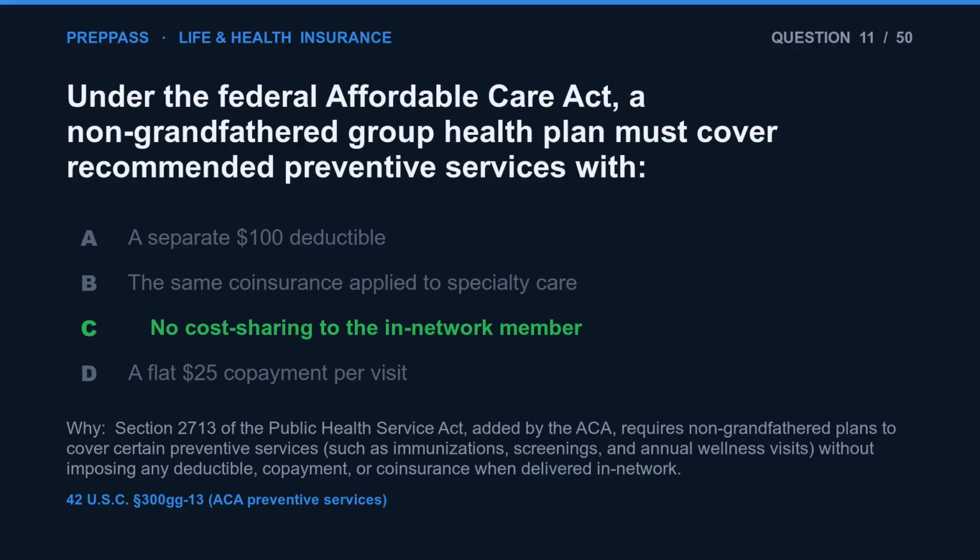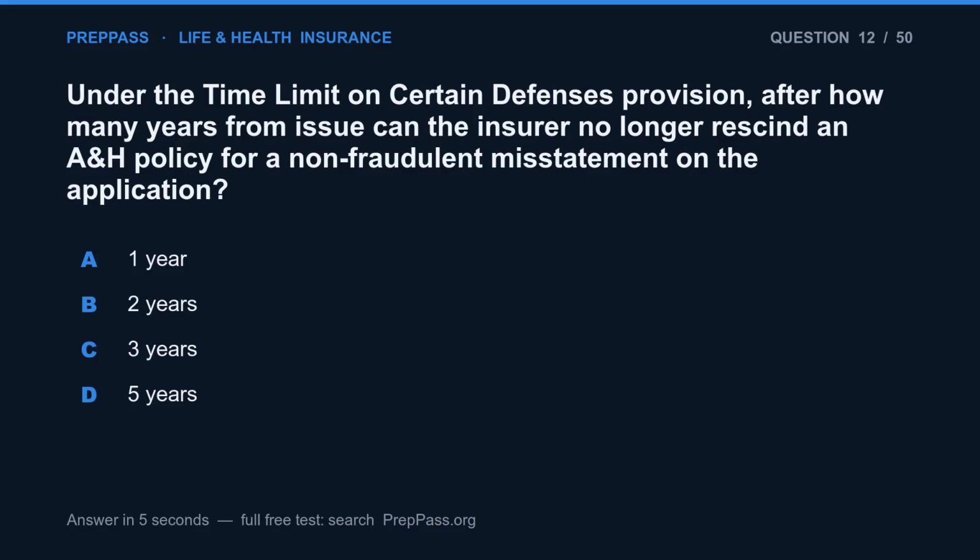The correct answer is C. Section 2713 of the Public Health Service Act, added by the ACA, requires non-grandfathered plans to cover certain preventive services, such as immunizations, screenings, and annual wellness visits, without imposing any deductible, copayment, or coinsurance when delivered in-network.